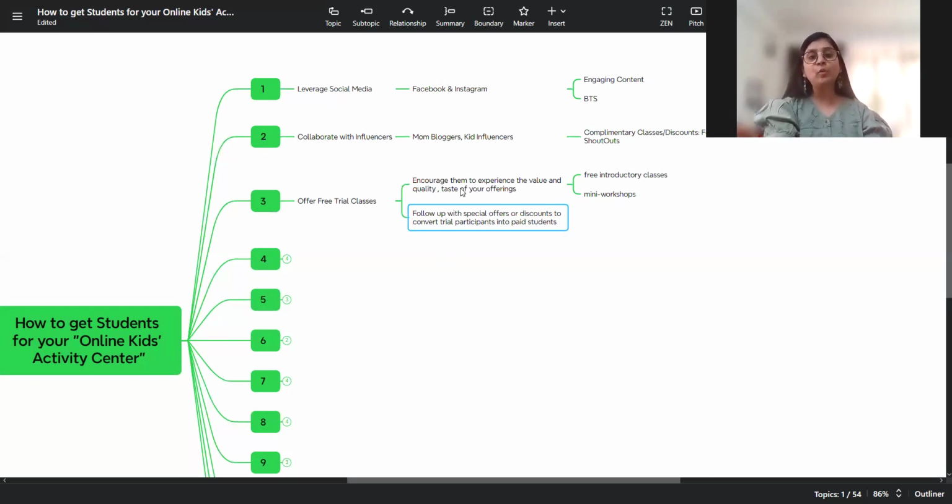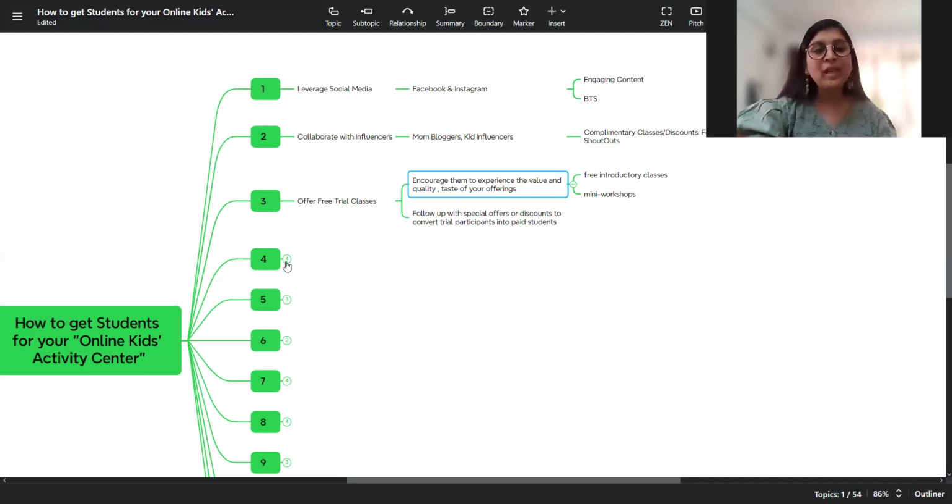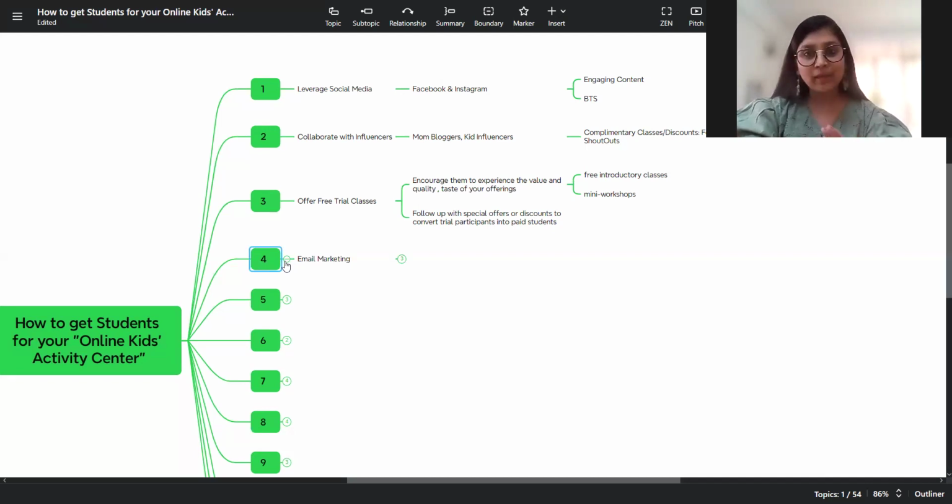So whomever you have given that trial workshop, a 1 or 2 day workshop or a mini class, you can give them some kind of a discount or a promotional offer to convert them into a client. Because see, you have got a database now. So doing any sort of a campaign becomes easier because you have a database with you. And to get that database, you need to do a free trial class.